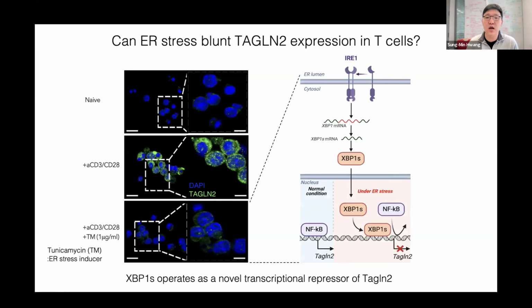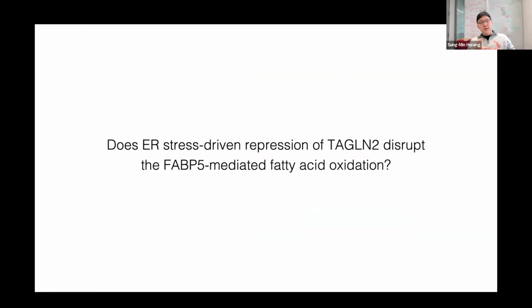To make a long story short, we found the mechanism: one of the arms of the ER stress pathway, IRE1-XBP1. This XBP1 indeed directly binds to Transgelin-2, which blocks the NF-kappa B mediated Transgelin-2 expression in these T cells. Based on this link between ER stress and Transgelin-2 suppression, our next question is whether ER stress-driven repression of Transgelin-2 disrupts the FABP5-mediated fatty acid oxidation in these T cells.